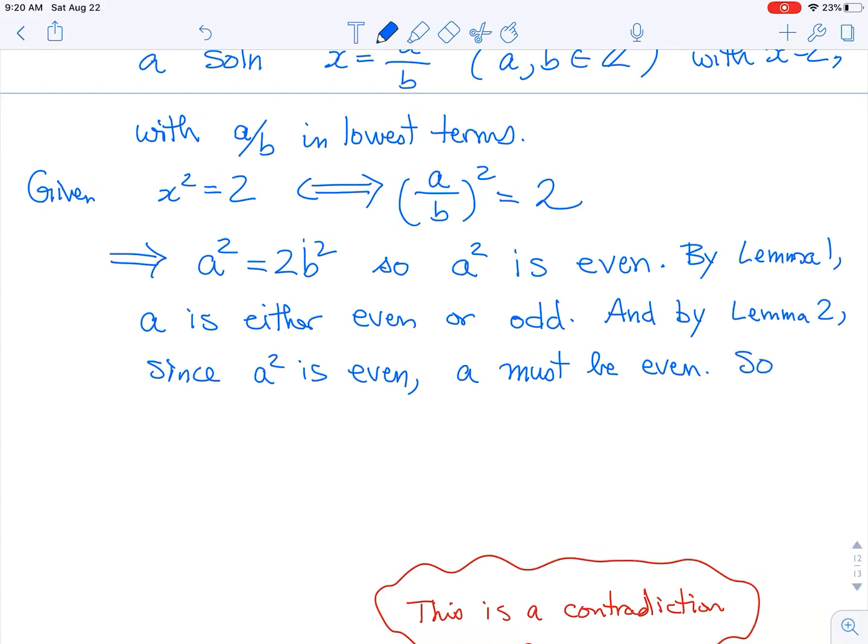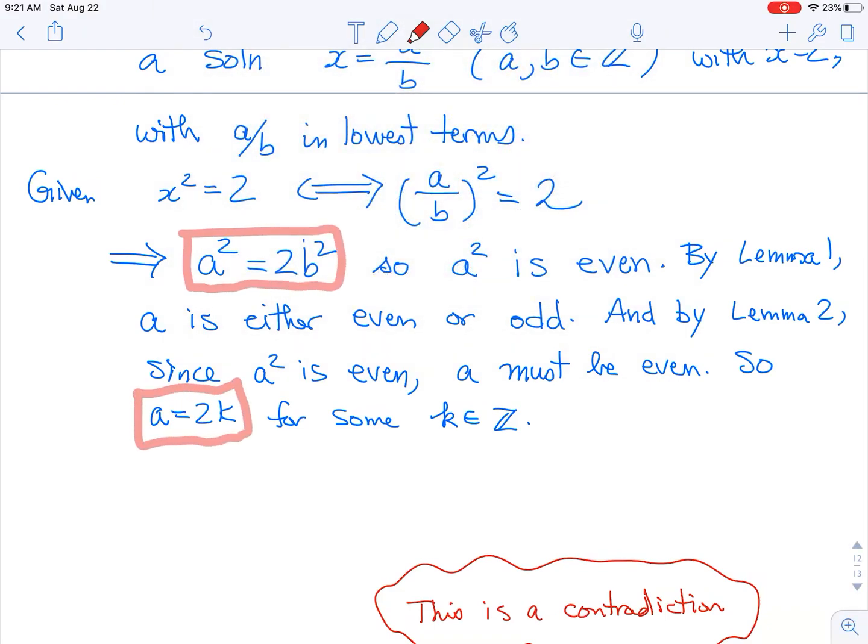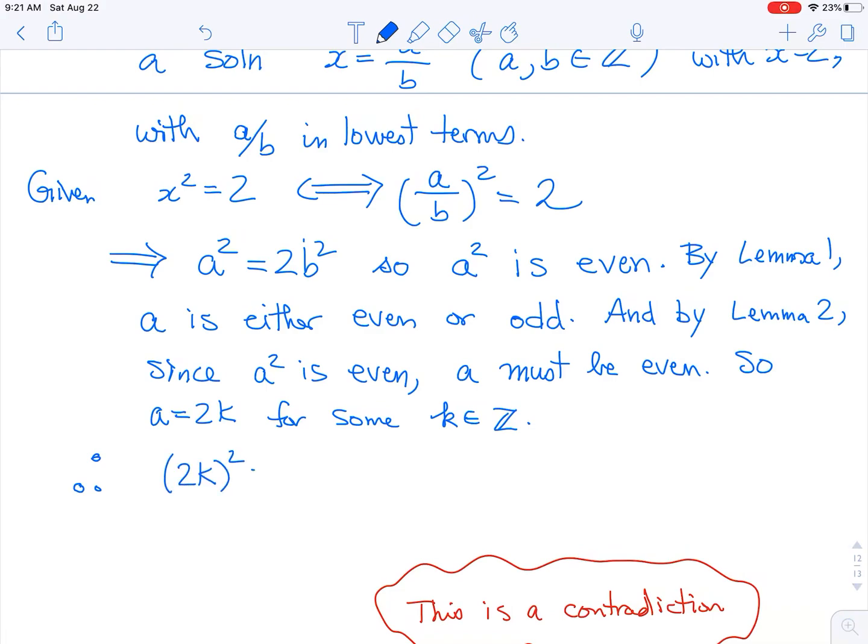And so that must mean a is equal to 2k for some integer k. All right. So now let's take this highlighted thing and plug it back in to our equation up here. So therefore, 2k squared, that's a squared, has to be 2b squared.